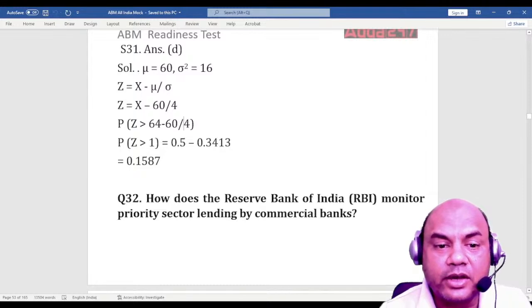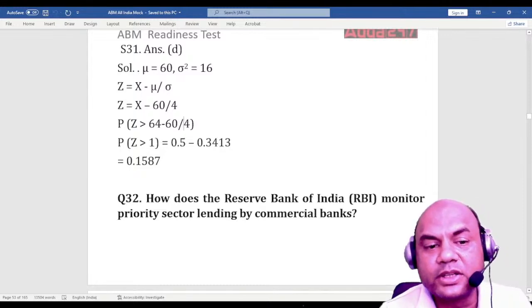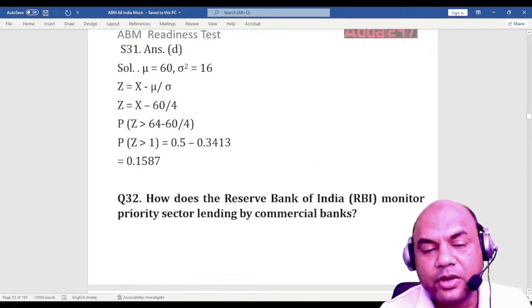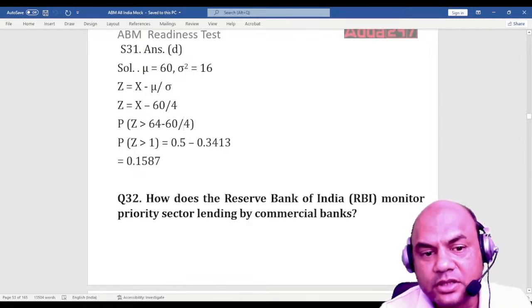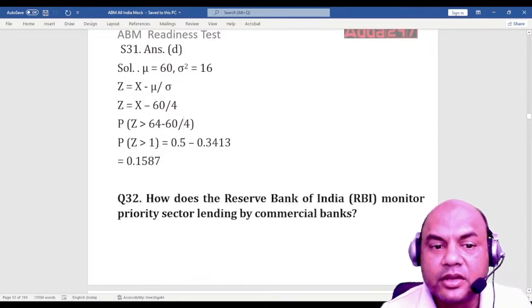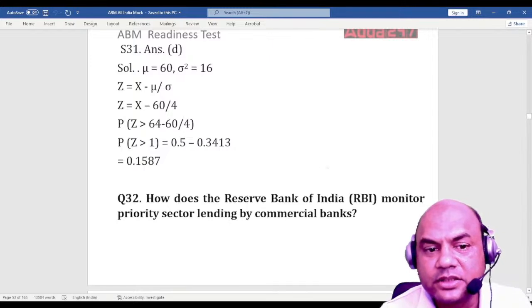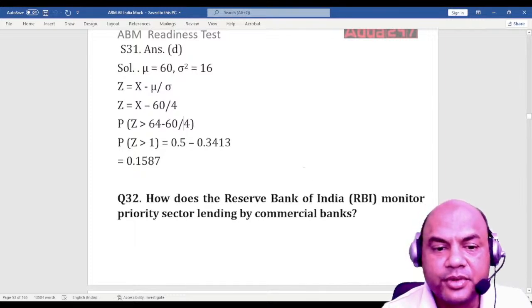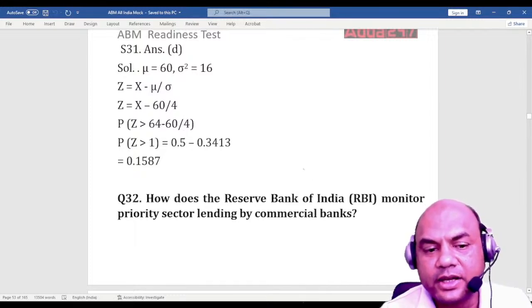So that's why I require the half of this. So half, always this is taken as half, whatever is the required figure, because the normal distribution curve given in the paper starts from the half. That's why we take this complete answer. Whatever you get is 4 upon 4, which is 1. So this is the half part of this, 0.5. Then 0.5 minus 0.3413 gives 0.1587.